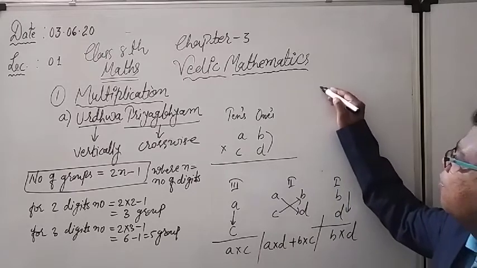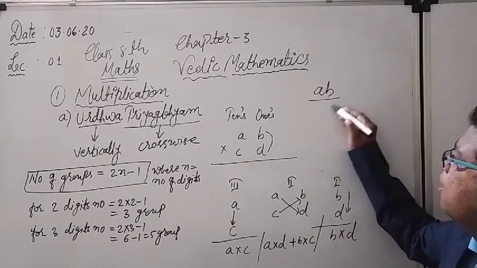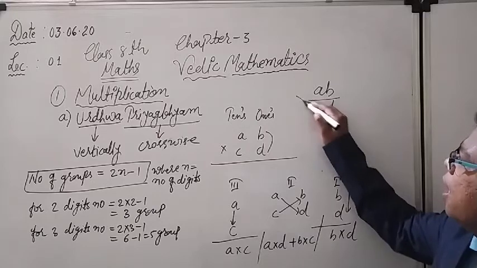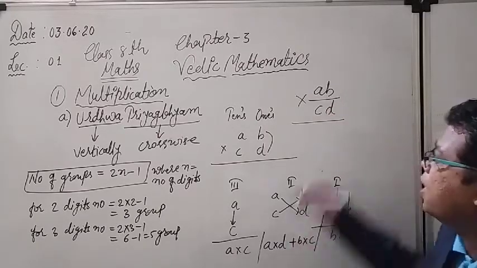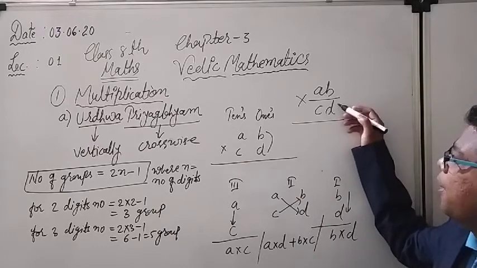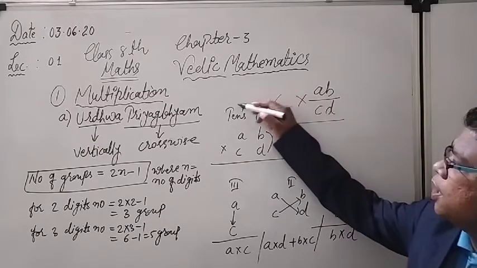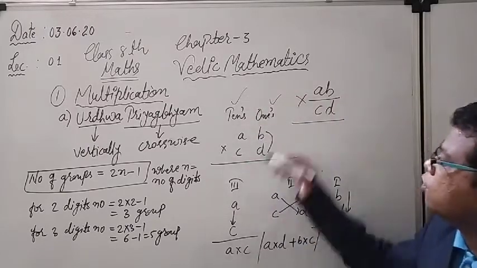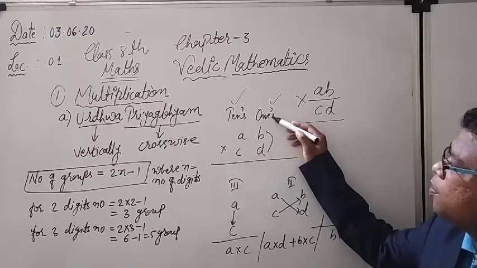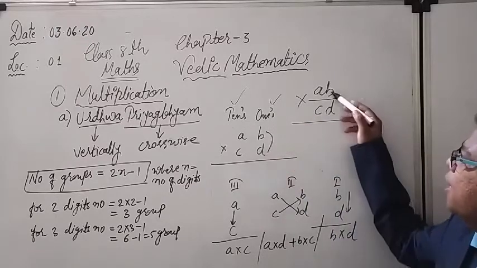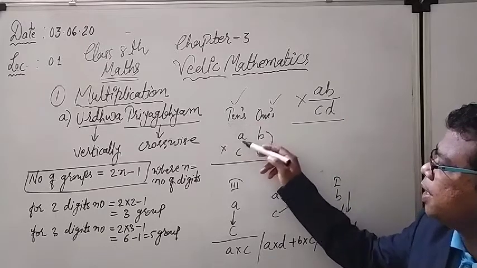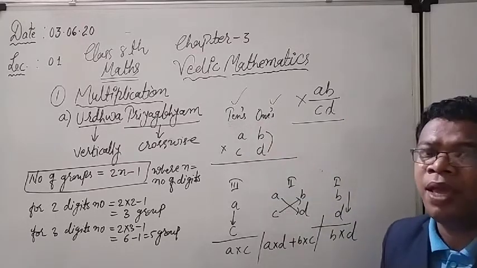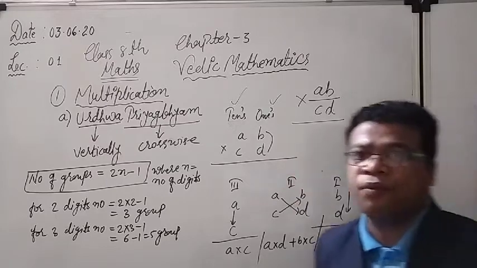For example, I have two-digit numbers. One is AB and another is CD, and I want to multiply both. So how should I write them down? I should write these numbers separately. This is the ones place digit, this is the tens place digit. In the ones place I have written B and D, and in the tens place I write A and C. So this is the kind of arrangement we have to map.